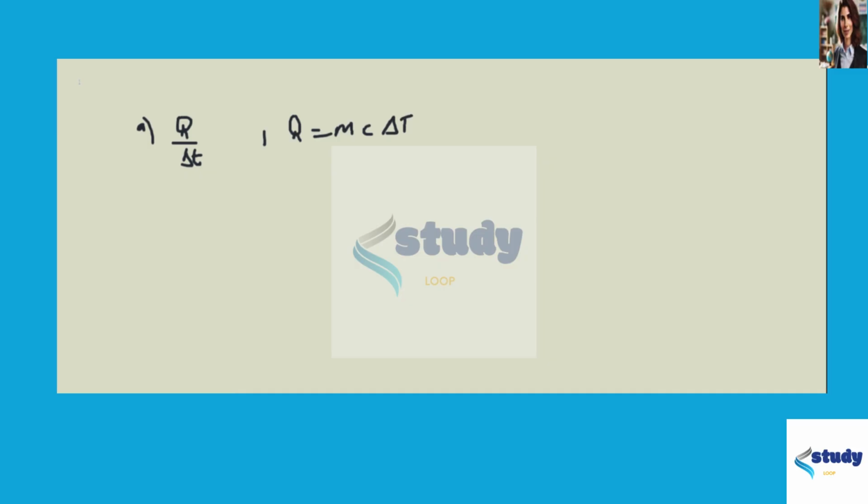Then we can find the rate of the input energy will be equal to mc. So this doesn't look like a c, sorry. So mc times delta T, change in temperature, over delta small t, or change in time.